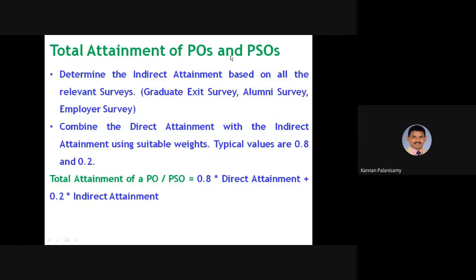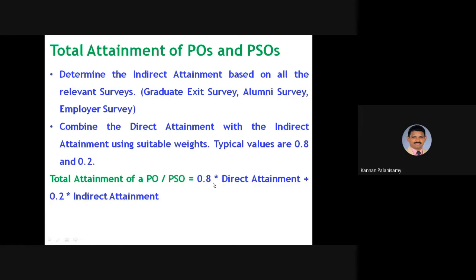And the total attainment of POs and PSOs determines the indirect assessment based on all relevant surveys, that is graduate exit survey, alumni survey, employer survey. So through that, we have to find out indirect attainments and combine this direct attainment with the indirect attainment. So already actually 0.8, 0.2 is given. Previously we have given 0.1 for indirect attainment.